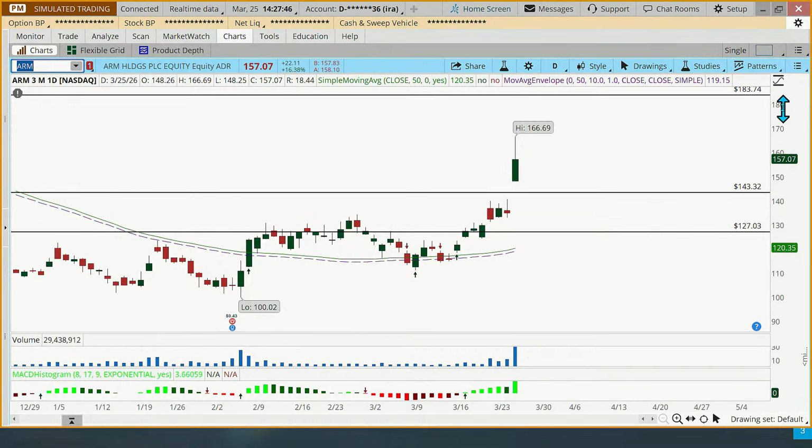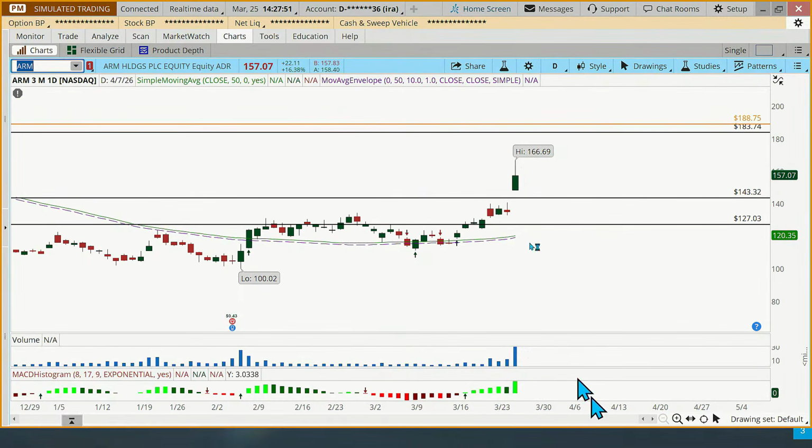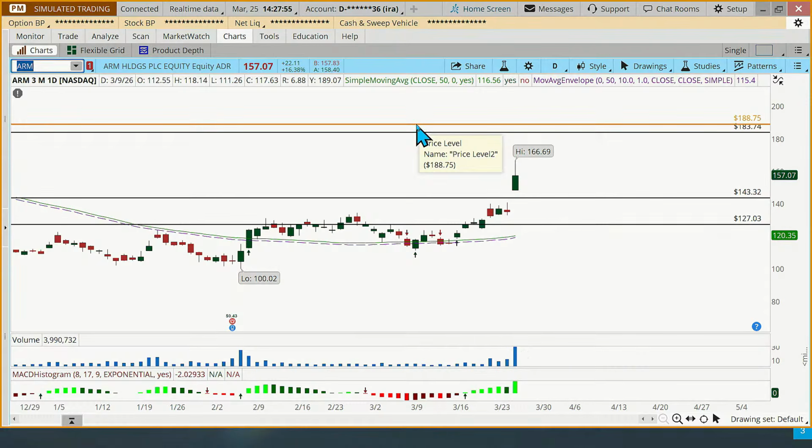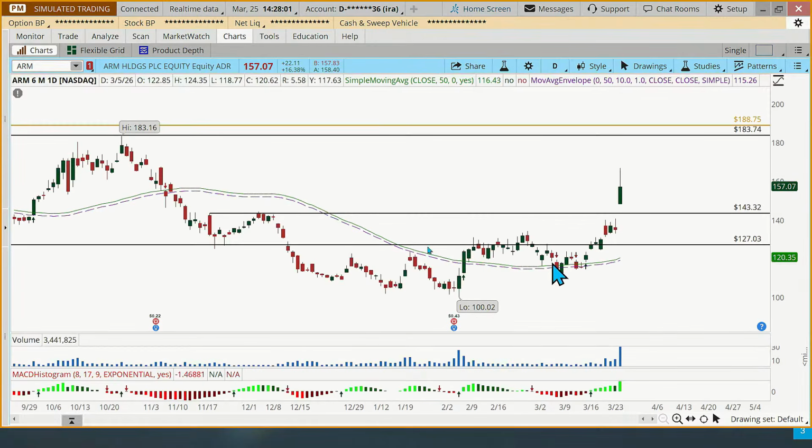Let me shrink this down a little bit here. You can see that yellow line. Again, that just represents an old level of resistance. This one that's black here is one that's more recent. I can show you that one real quick. 6 months. We just had the high over there at about 183.16. And there was another line before.